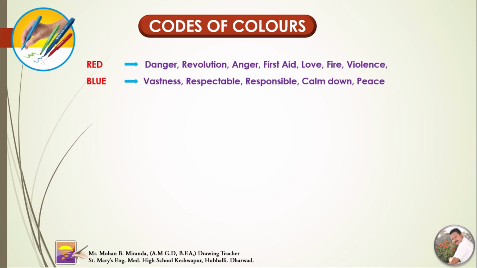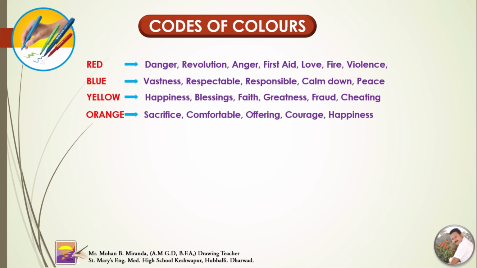Blue indicates vastness, respectability, responsibility, calm, peace. Yellow: happiness, blessings, faith, greatness, fraud, cheating. Orange indicates sacrifice, comfort, offering, courage, happiness.